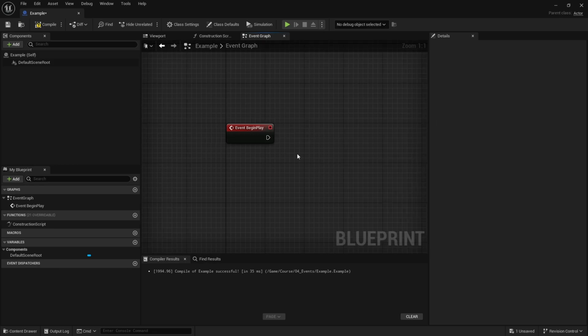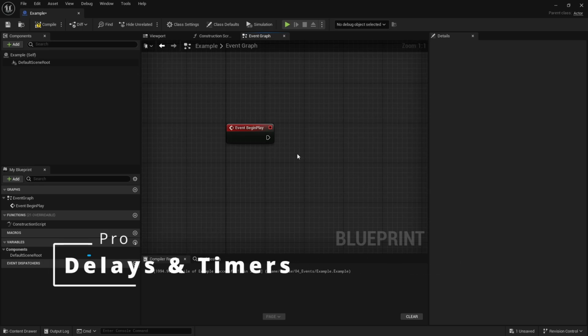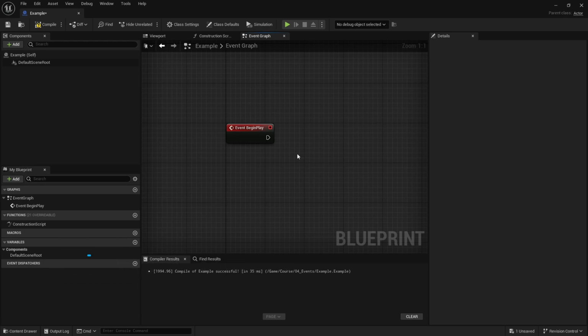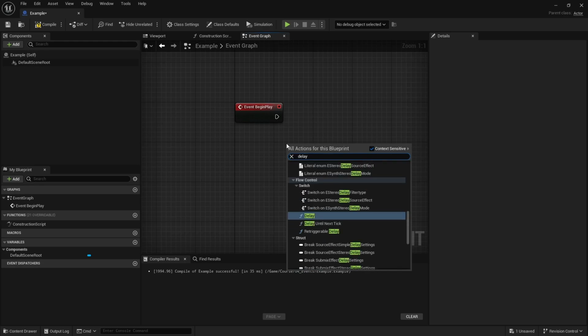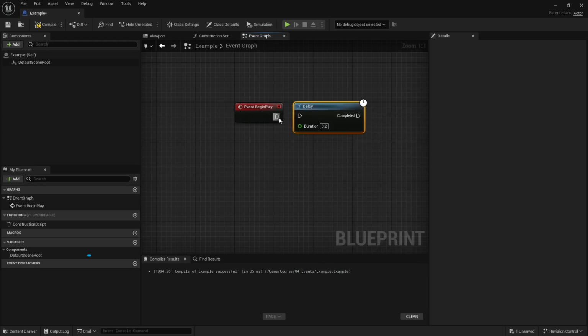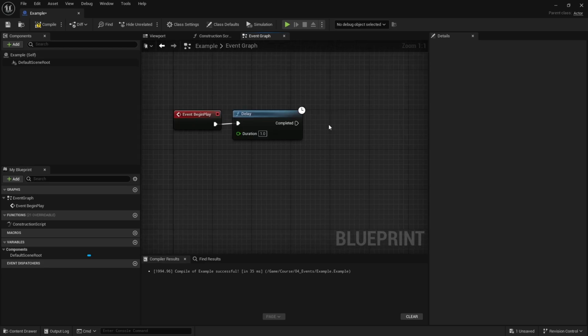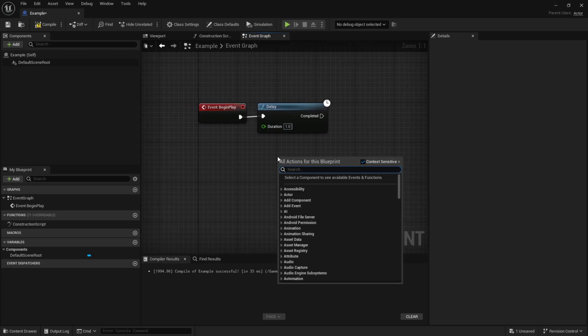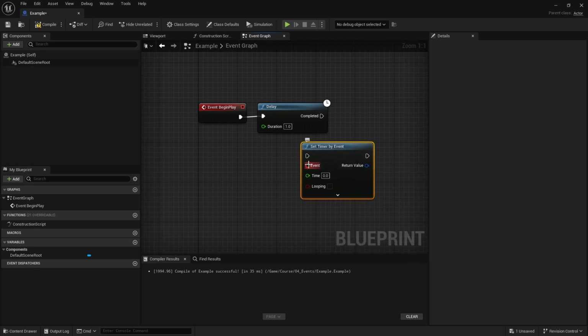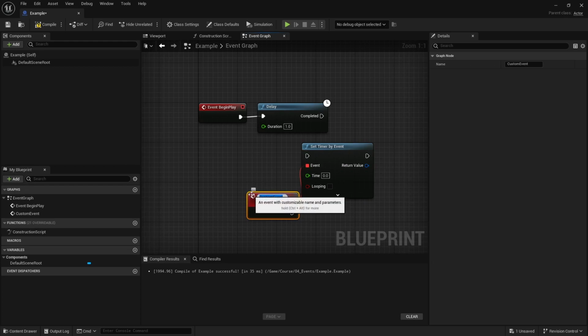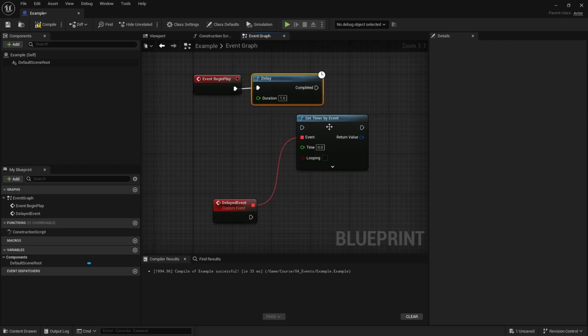The fourth thing is the event graph has inherent support for delays and timers. This is something that you won't see in functions. A function needs to be executed immediately, while events can have stuff like delay. So if you type delay, you can just basically wait a second if you want something to happen and then trigger it after. You also have timers. So if I type set timer by event, this basically means that I'm going to trigger this event. So if I create a custom event, let's call it delayed event, I can basically trigger it after some time.